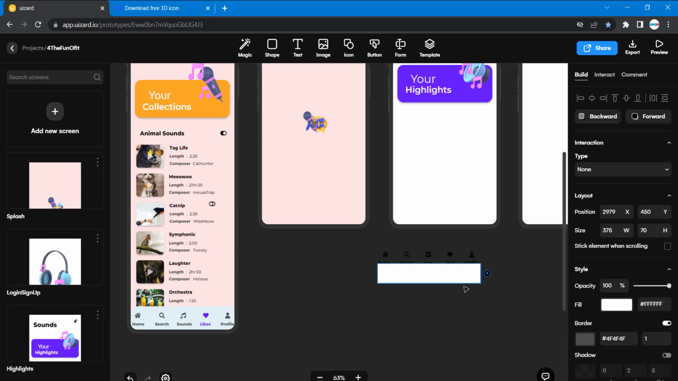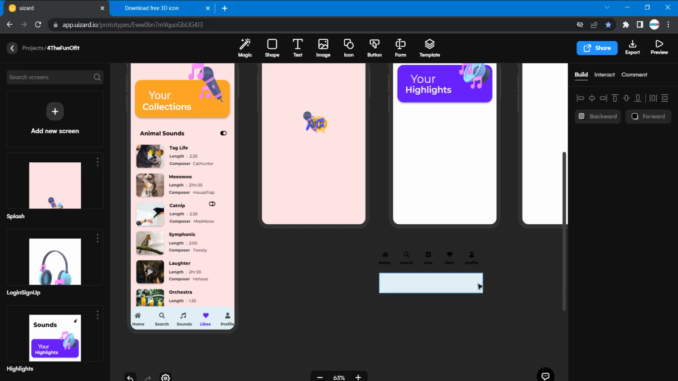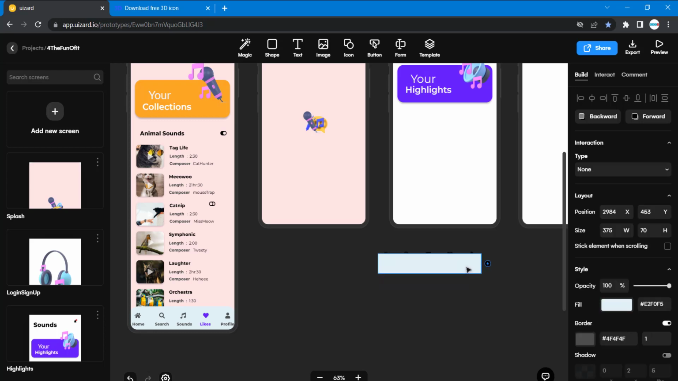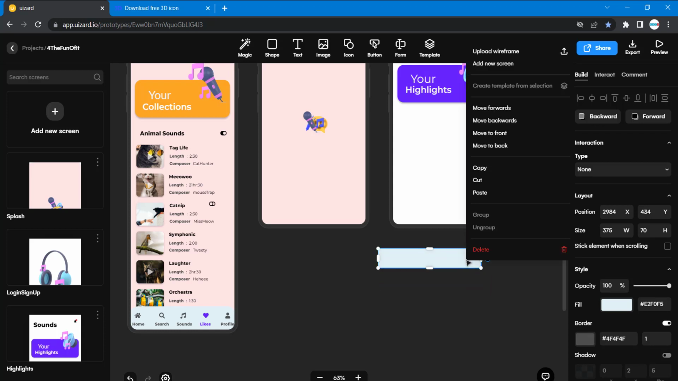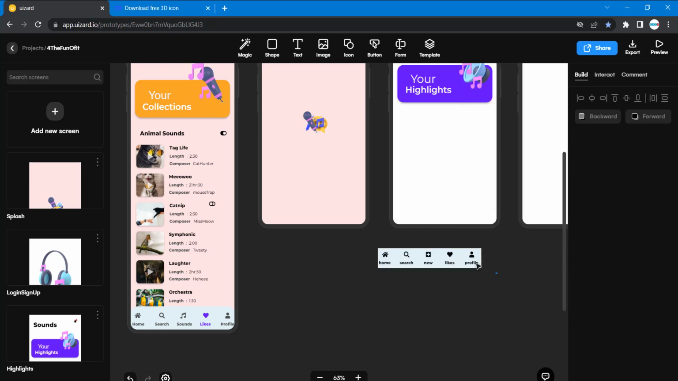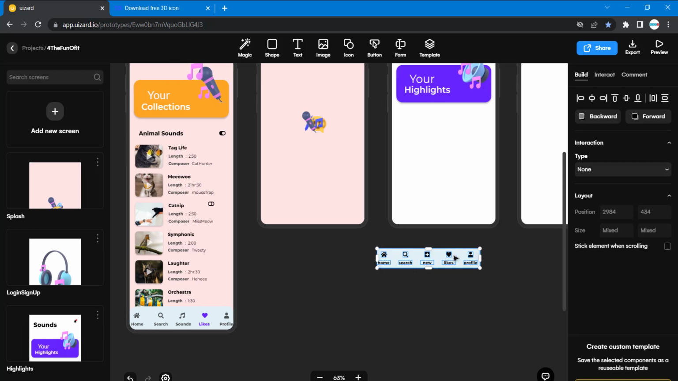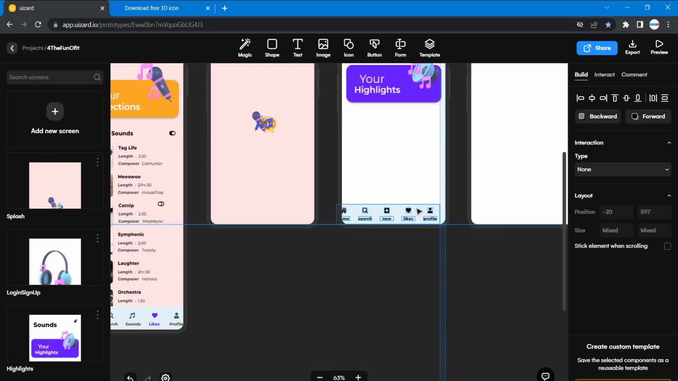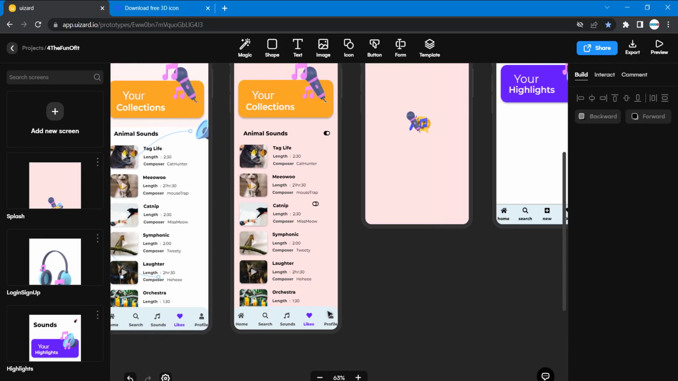All the icons. Paste it, and then we have our color. Can bring it back to where it's supposed to be. I don't know why. Let's use send to back. Then I'm going to bring them here. So now we have it.